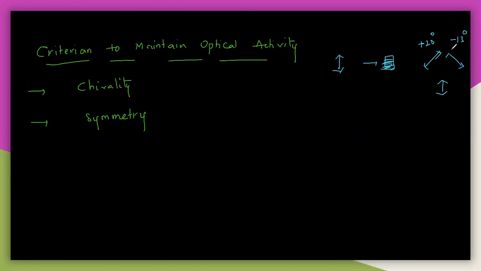So that means it may rotate towards left or right, then it is called optical active. If it is not rotating, then it is called optical inactive. So there will be a number of molecules.